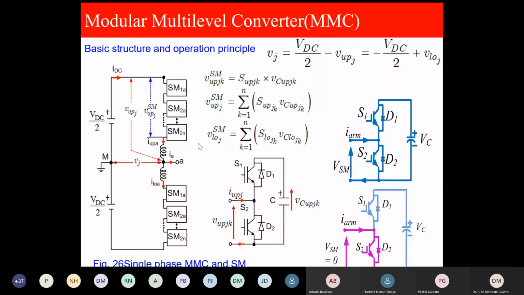So this is Vj equals Vdc by 2 minus Vup j, where Vup j means the voltage across the upper arm. And how do we find the upper arm voltage? It is the sum of the switching function multiplied by the capacitor voltage, added over all the capacitor voltages here. This is for the upper arm, and this is for the lower arm.